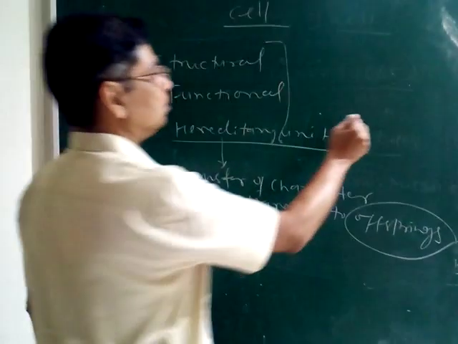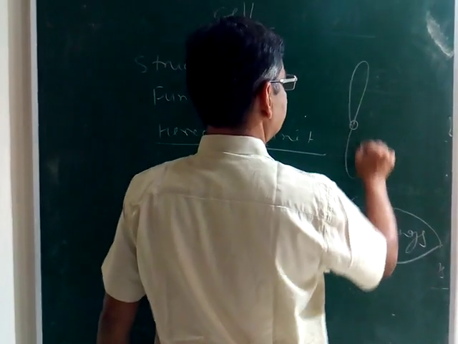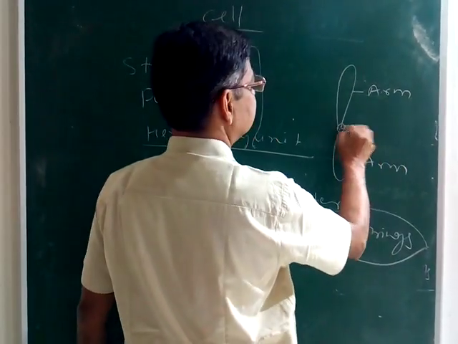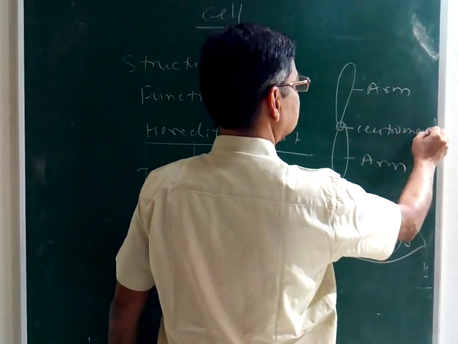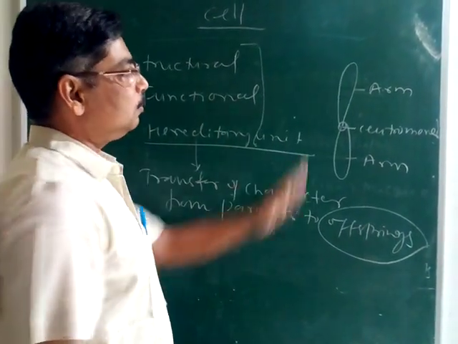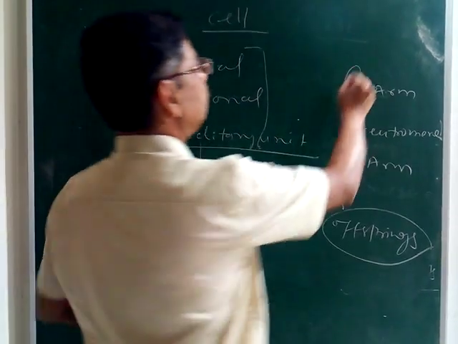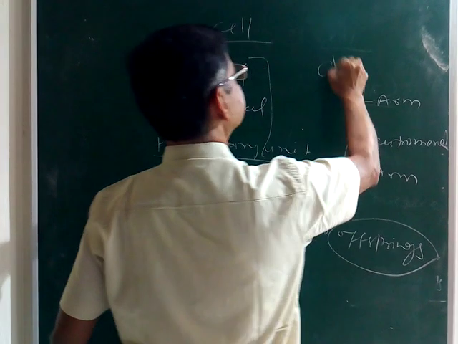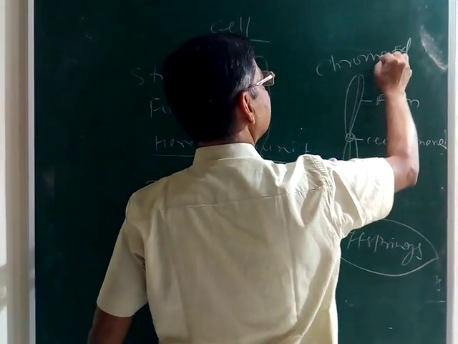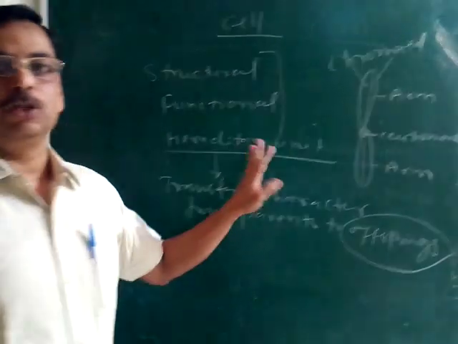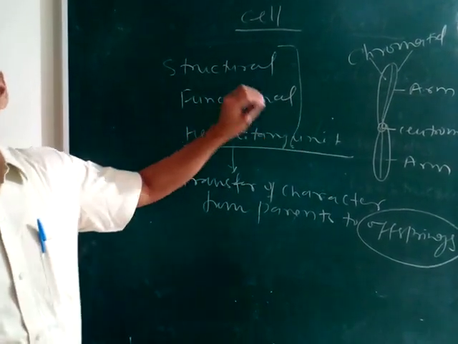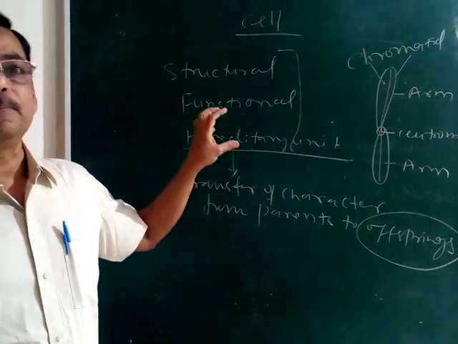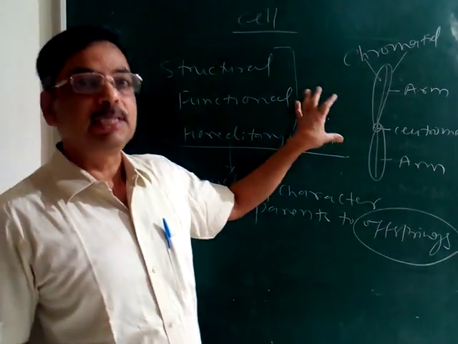If we see the structure of a chromosome, this is the arm of the chromosome, this is also an arm of the chromosome, and this is the centromere. If we divide this chromosome longitudinally, then it becomes chromatids. These are the chromatids. So this is the structure of the chromosome, and this chromosome is present in the nucleus of the cell. The nucleus is also known as the masterpiece or the brain of the cell, because it controls all the activities of the cell.